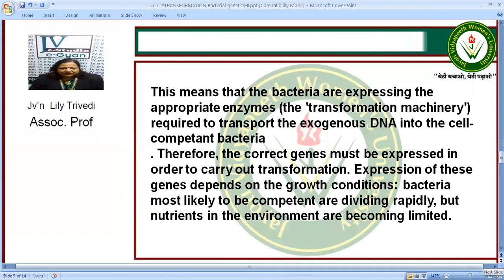For a competent bacterium, it should be expressing the appropriate enzymes, that is the transformation machinery, which is required to transport the exogenous DNA into the cell. Correct genes must be expressed in order to carry out transformation, and the expression of these genes depends upon the growth conditions, such as when the bacteria are rapidly dividing and nutrients are becoming limited.